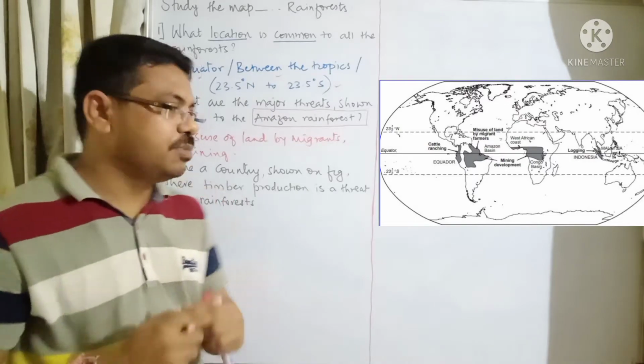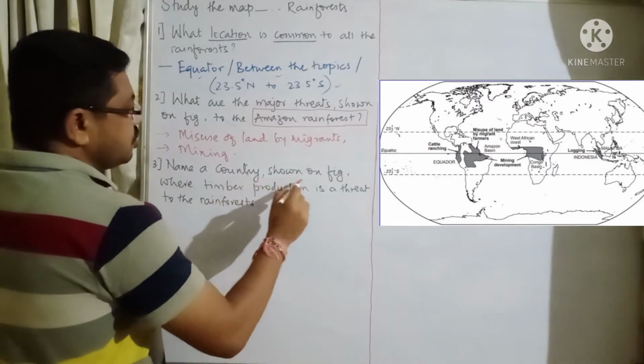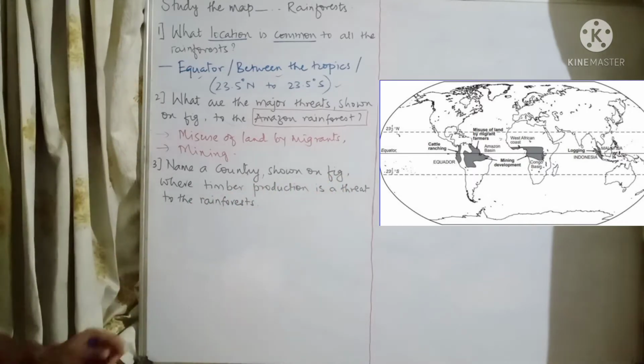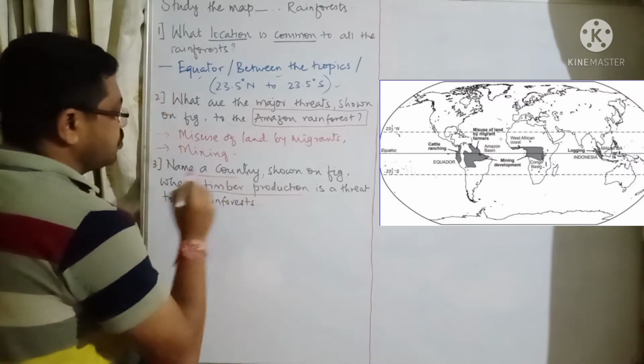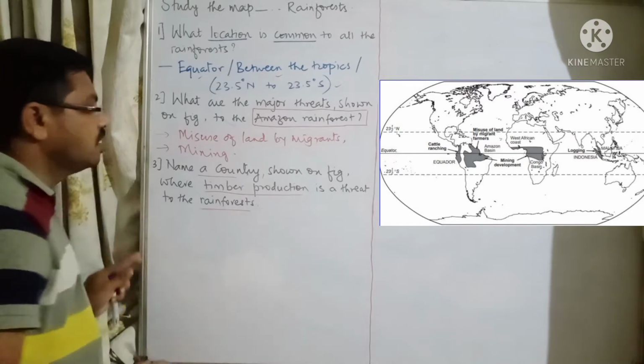Okay, now look at question number 3. Question number 3 says: name a country shown on the figure where timber production is a threat to the rainforest. Here the question is to name a country. Only one country you have to name where timber production is a major threat to the rainforest.